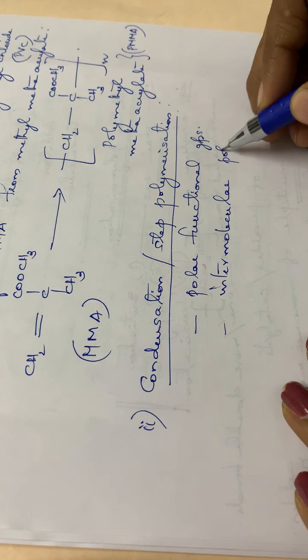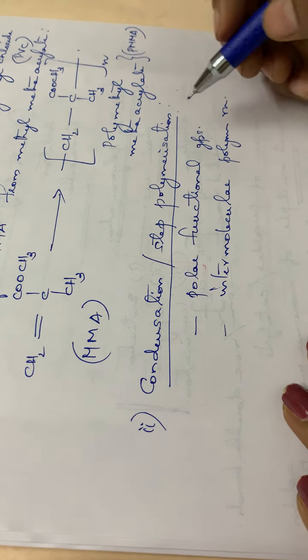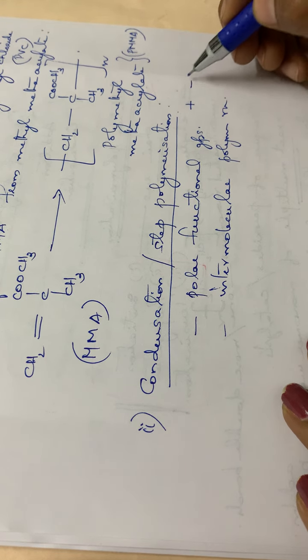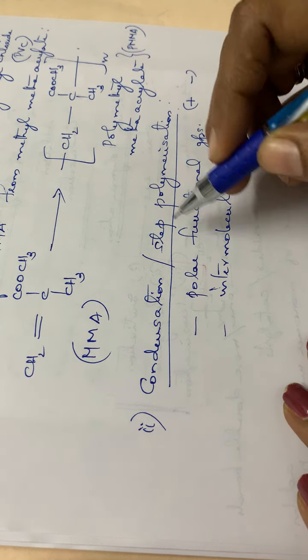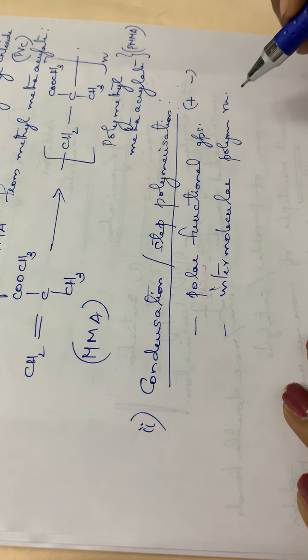Polar functional groups means they will have some plus and minus charges, isn't it? This type of reaction takes place in molecules with polar functional groups, and it is an intermolecular polymerization reaction.